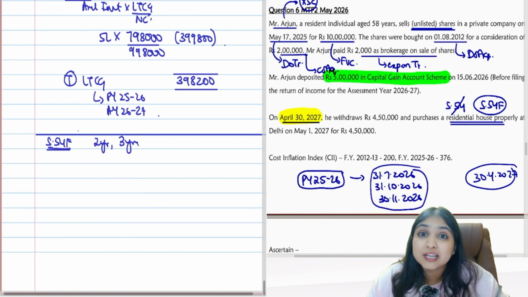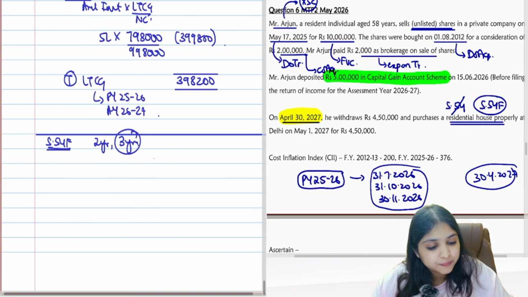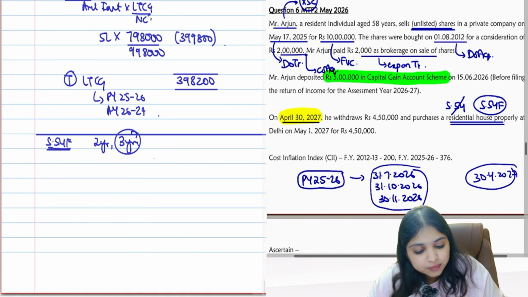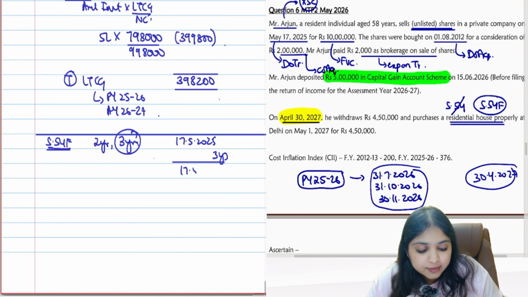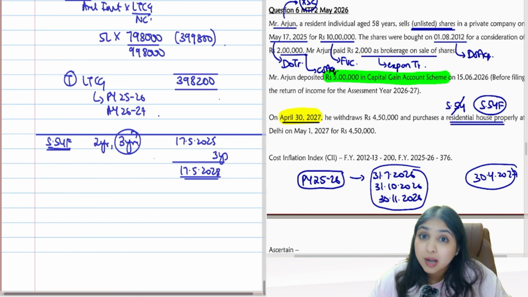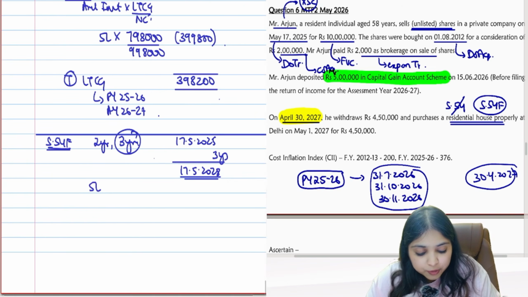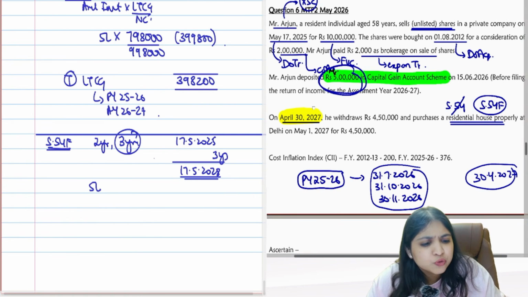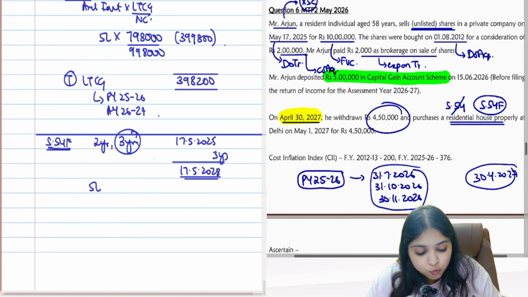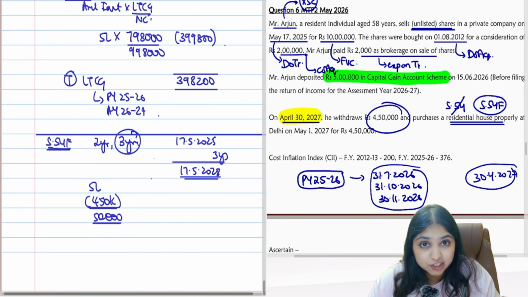So when will you revisit the CGD account? After 3 years, guys. 3 years after the date of transfer. So here your date of transfer is 17th May 2025 plus 3 years is what? 17th May 2028. That is when you will come back into the CGD account. When you come back to the CGD account, how much money will you still find? You had put 5 lakh rupees initially, but how much did you utilize? Only 4 lakh 50. So how much money will you still find in the CGD account? 50,000 rupees.